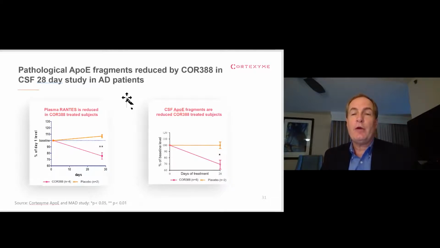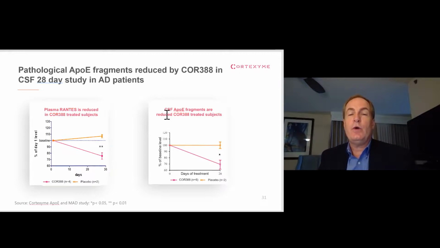these are a couple of the biomarkers that we looked at in our phase 1 study. On the left is something called RANTES, or it's also called CCL5, which is an inflammatory biomarker. So again, we expected to see this. We know there's inflammation in Alzheimer's and all sorts of other things that suggest an infection. But we expected that our treatment with atuziginstat would reduce this. And in fact, we saw about a 30% reduction in only 28 days, and this was statistically significant.